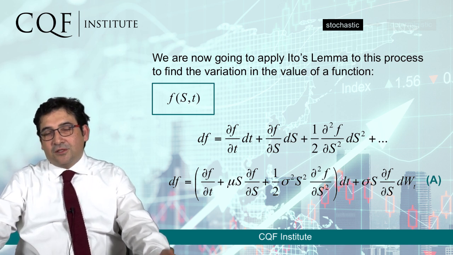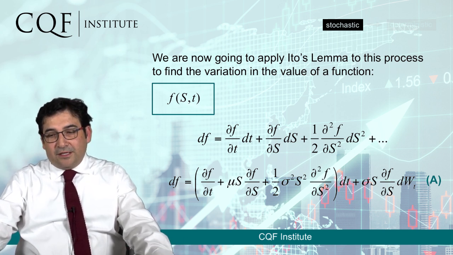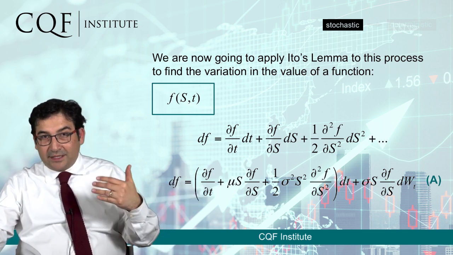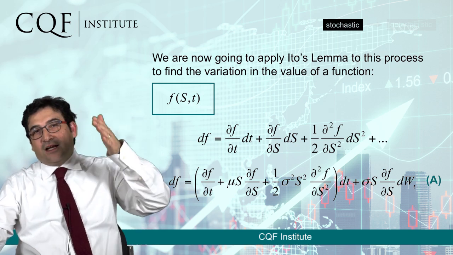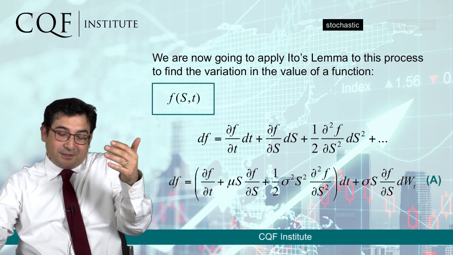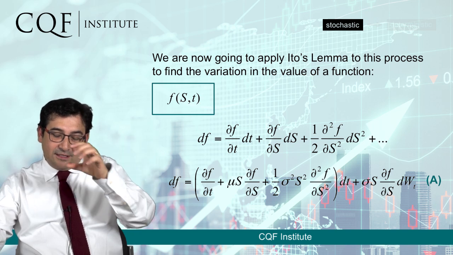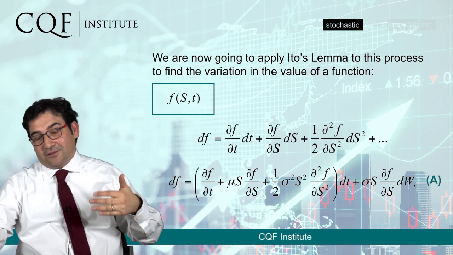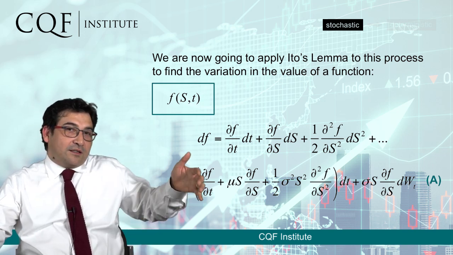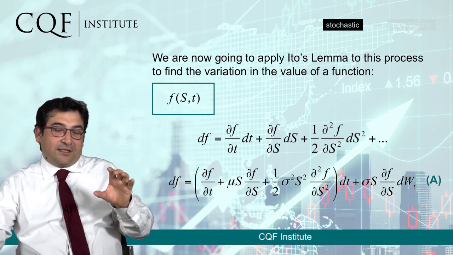So what we want is some representation that will tell us, if we know the behavior of the underlying, what will be the impact on a function of that underlying. And that function of the underlying is going to be the price of the derivative, because as we know, the derivative is a contract that represents a price that depends on something else, on the underlying. And therefore, we want to see, if the underlying moves in a certain way, how the price of a derivative contract that depends on that underlying behaves.